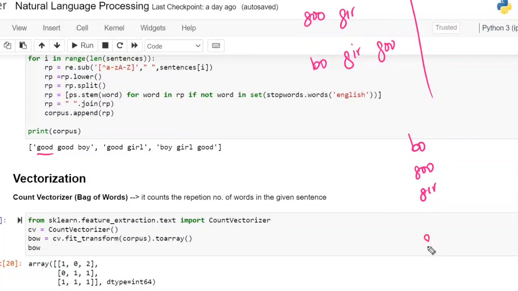So G-O-O is there means it is positive. B-A is there means it is negative. It will understand how many times the B-A word is there and how many times G-O-O is there. If G-O-O appears 10 times, it means he is repeating good 10 times. Obviously, it is a positive word. It will be trained in that way.